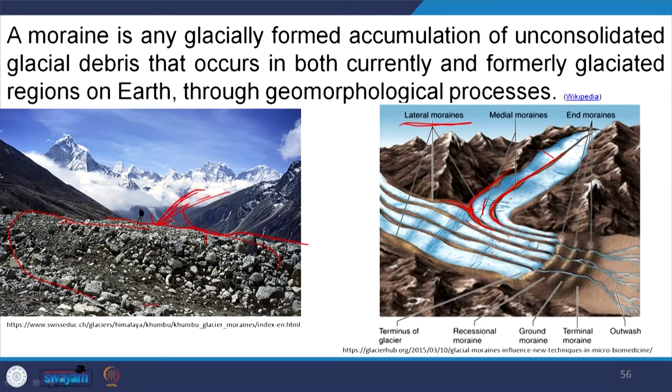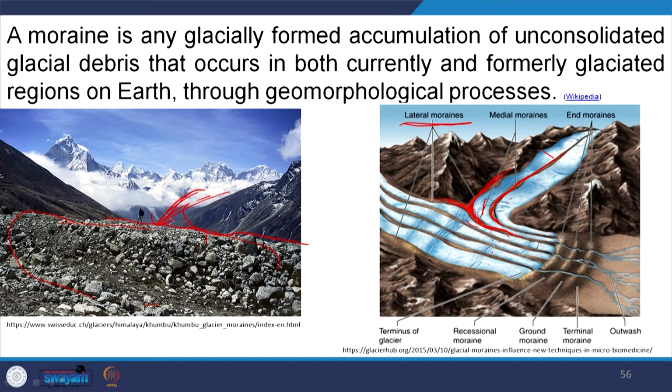So, first this is called lateral moraine. Lateral moraine means these moraines or deposits occur at the side of the glacier. Similarly, medial moraine means here you see these two lateral moraines linking here and forming a single moraine, that is called medial moraine. Medial moraine means here two glaciers meet, and two different moraines meet at this point and continue. This is called medial moraine.